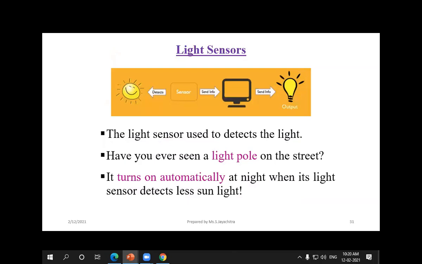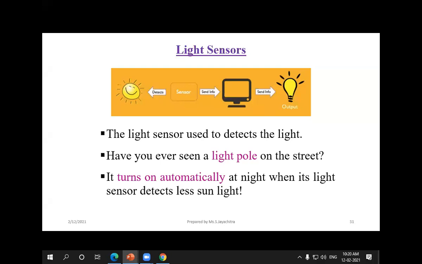In the previous days, for example, if you consider 15 years back, we used to have a light pole on every street. We used to assign one person to switch on the light in the evening and switch it off in the morning. In every street, or one particular area, one person would be assigned to monitor and switch the lights on and off. Like that they had been assigned.